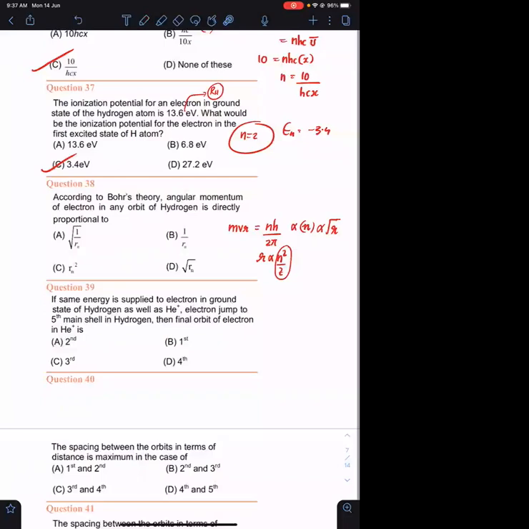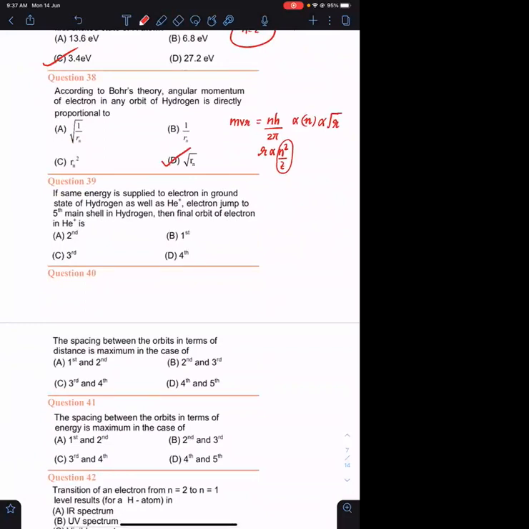This is proportional to n, and h upon 2 pi matlab it is proportional to n because h upon 2 pi are constants. And radius is proportional to n square upon Z. So in order to get the value as n, what you need to do? You need to take the root of r. So root r becomes proportional to n upon root Z. So I am taking that Z as a constant for a given element. If you are taking that for given element, Z will be a constant. Agreed? Okay. So it is proportional to root r. So answer is option D. आया समझ में? Good.